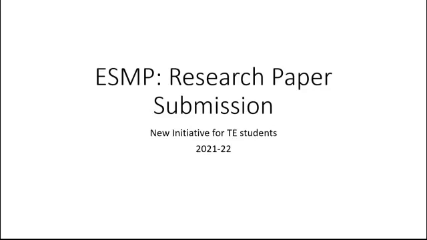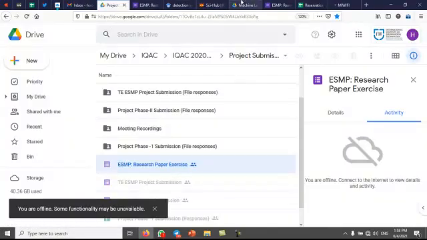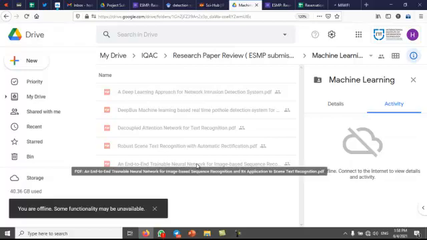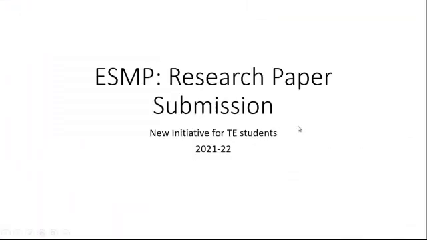So in this activity, the department will be floating some research papers. It is expected that a student will select any one research paper from the available domains. It is expected that more than 500 research papers will be made available.